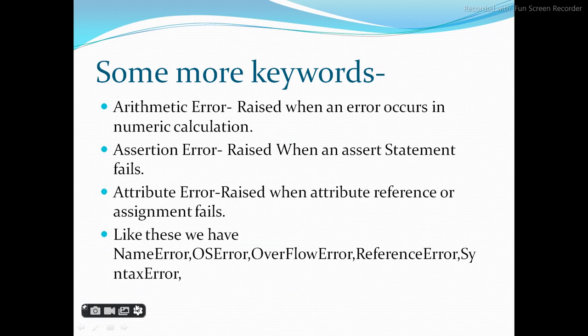Some more keywords. Arithmetical error, whenever there is an arithmetical exception. What is arithmetical? It is for mathematical calculation: addition, subtraction, division, multiplication. Assertion error is raised when an assert statement fails. Attribute error is raised when an attribute reference or assignment fails. You are referring to an attribute and that fails.